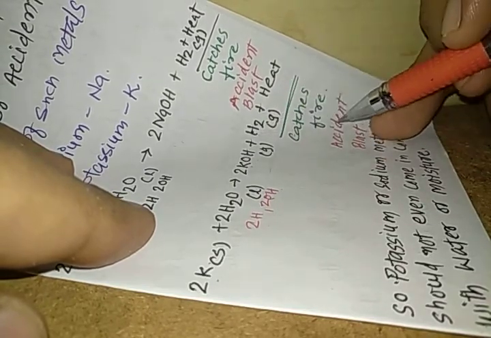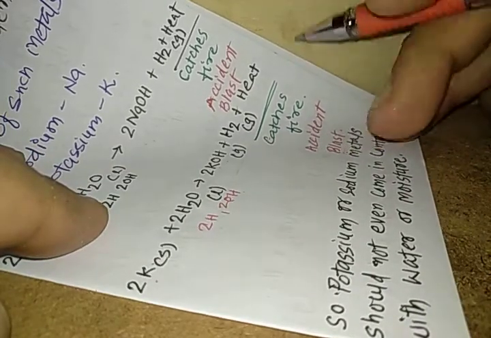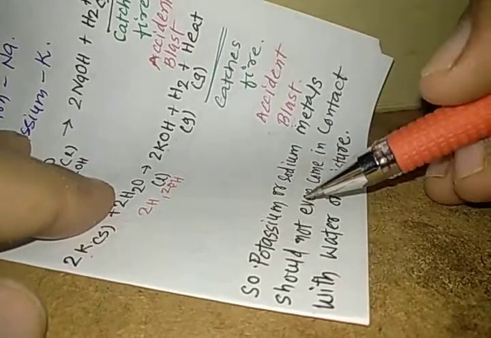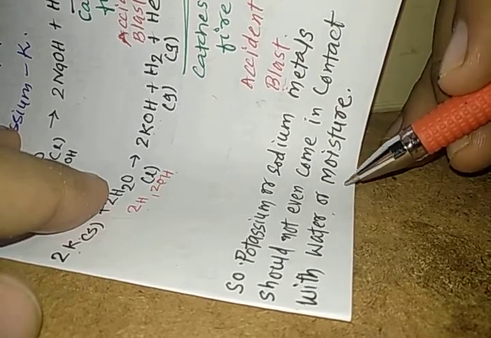Hydrogen gas catches fire and it may even cause an accident or a blast. So potassium or sodium metals should not come in contact with water or moisture.